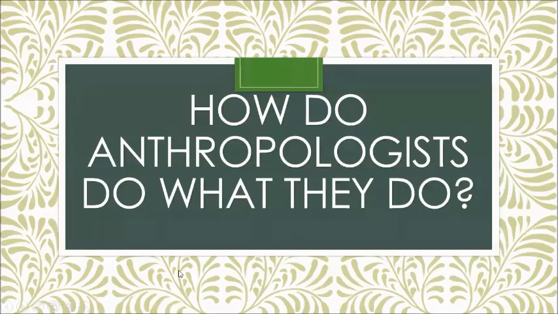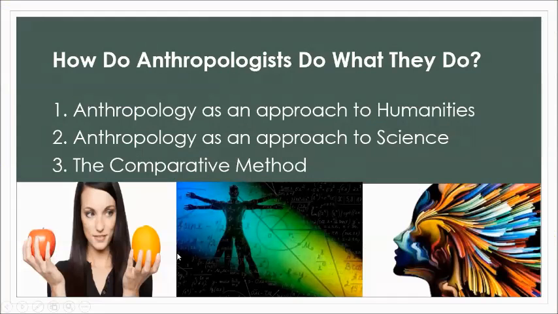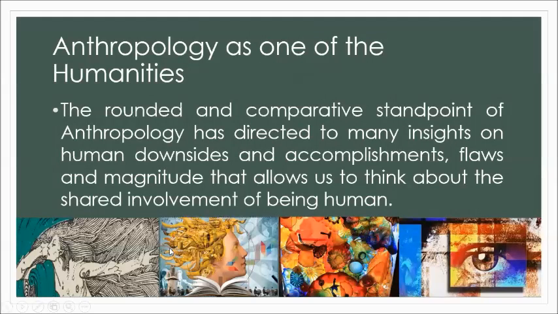Now, how do anthropologists do what they do? Let's find out. Anthropologists do what they do, first, of course, by using it as an approach to humanities. So anthropology can also be used as an approach or a technique in humanities. Let's find out later on. Then second, anthropology as an approach to science. Then lastly, the comparative method. Now let's take a look at this one by one.